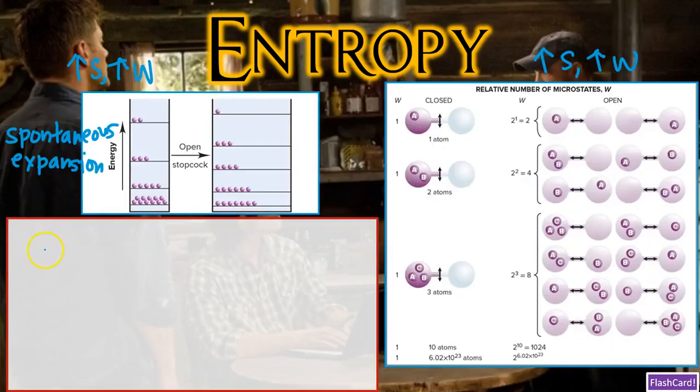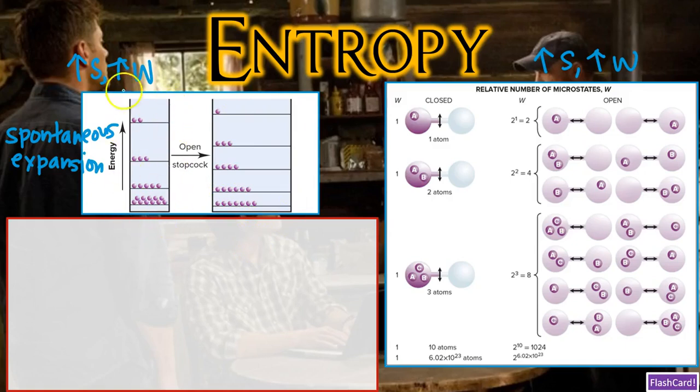We can also present the same idea. An increase in microstates is an increase in entropy due to a spontaneous expansion of a gas with particles on energy levels in a box, like we see here, of changeable volume. And so, for example, if I were to open the stopcock, then the energy levels are going to increase because, again, we are increasing those translational kinetic energy levels. And, of course, the volume is going to increase as well. And then because of this increase in microstates, we're going to have an increase in entropy.